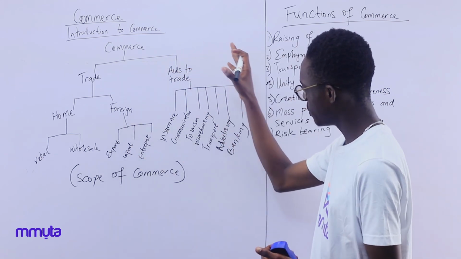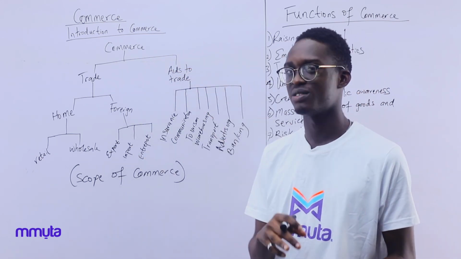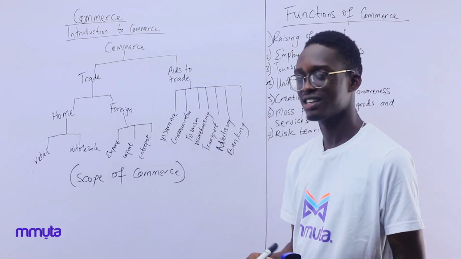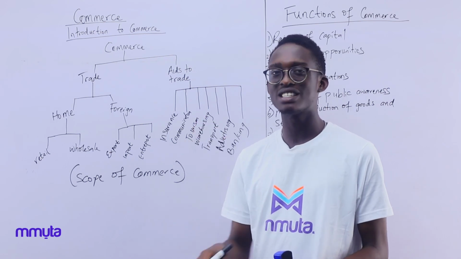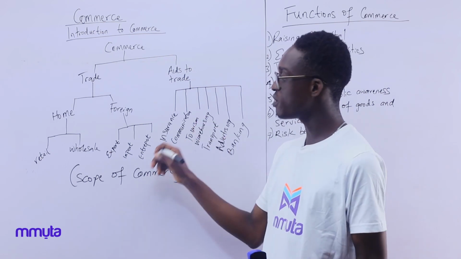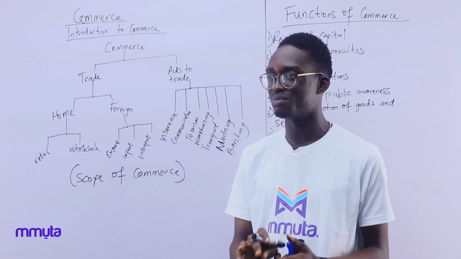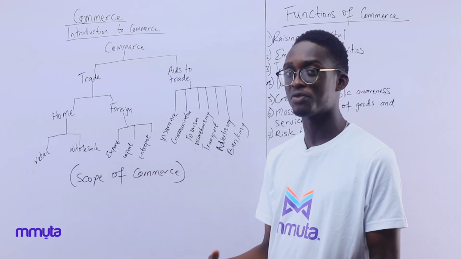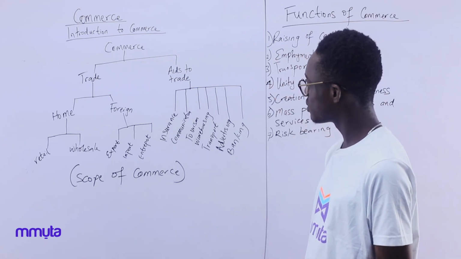Now, I have a diagram on this board and the diagram will help us understand commerce very well. Now, this diagram is called scope of commerce. What is the scope of commerce? Scope of commerce is the activities involved in commerce. So the activities that make this buying and selling possible is what we call scope of commerce. Without the scope of commerce, there will be nothing like commerce. Okay, so let's get to business.